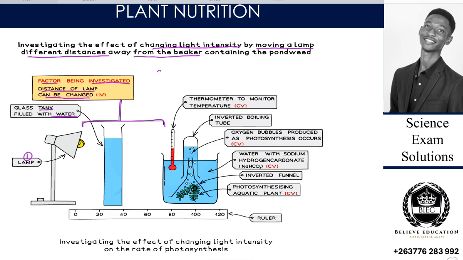But rather let's see further on, we are told there is a thermometer. So the thermometer is to monitor the temperature, and it is to monitor the temperature.